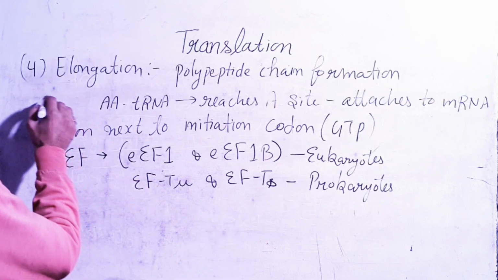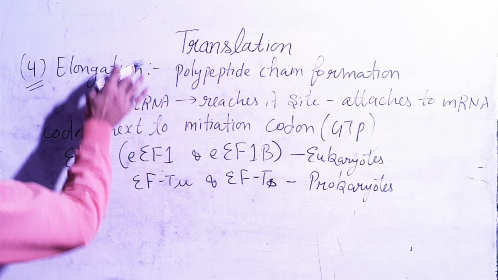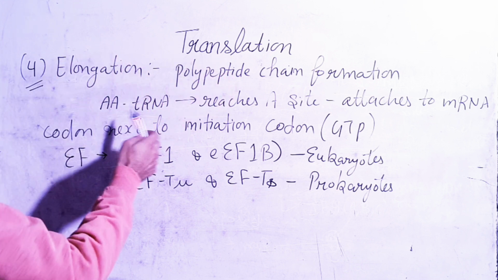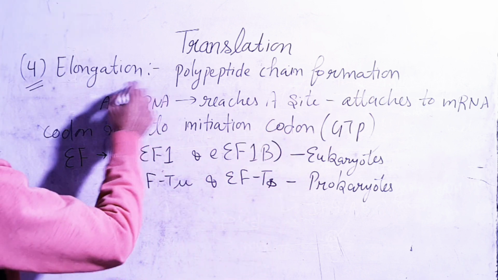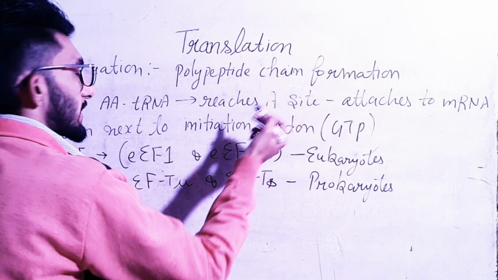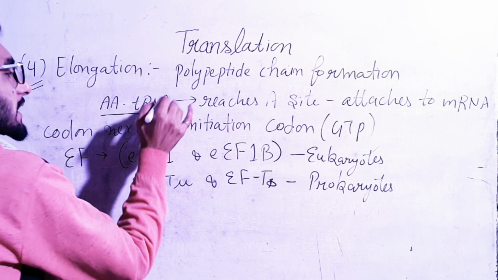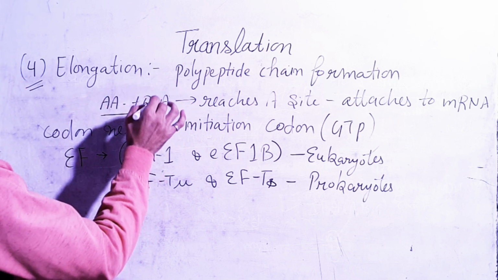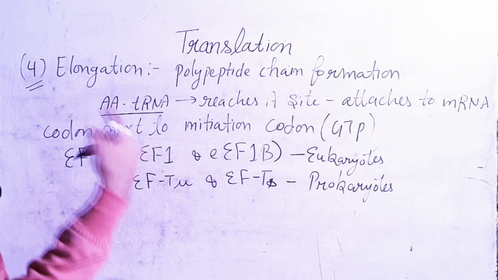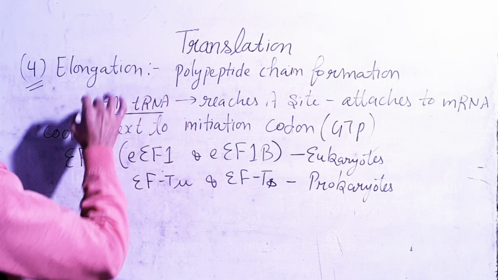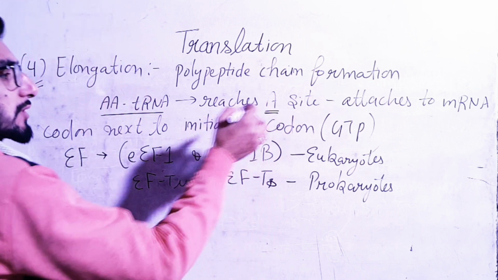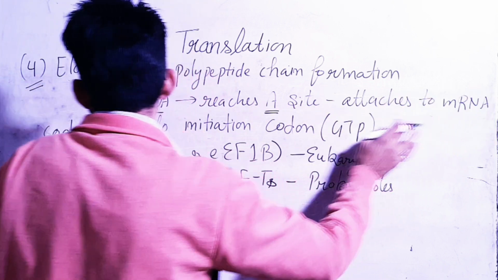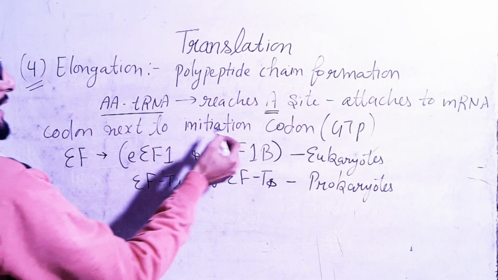Okay, so the fourth step of translation is elongation. In elongation the polypeptide chain will be formed. Okay, so the aminoacyl tRNA will reach the A site. So this is a new aminoacyl tRNA. Okay, so one aminoacyl tRNA was attached earlier, which is of methionine type. So this is the second aminoacyl tRNA which is reaching the A site. Okay, so it will attach to the mRNA codon next to the initiation codon.